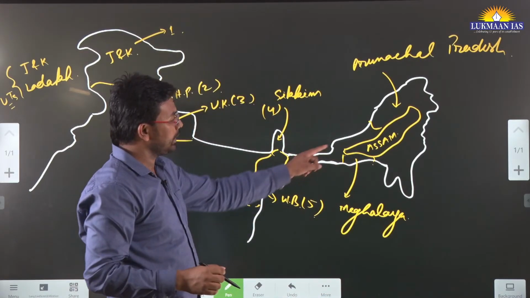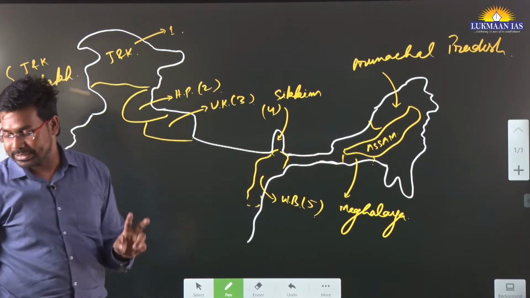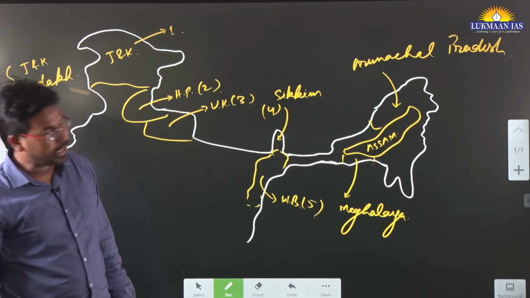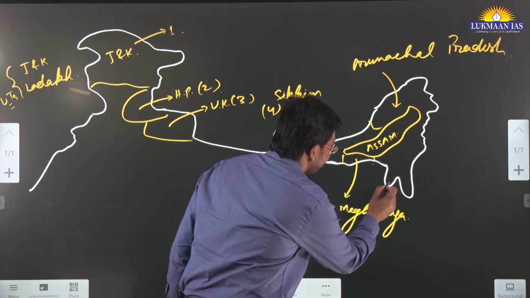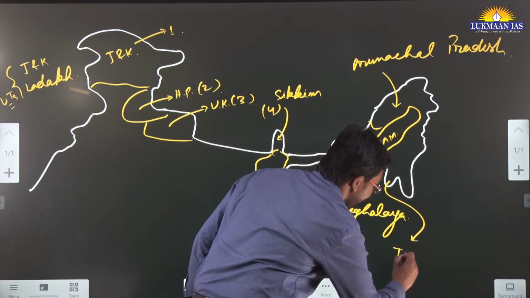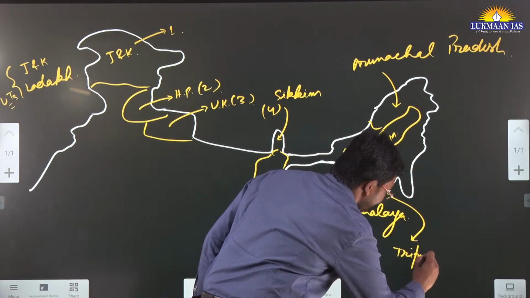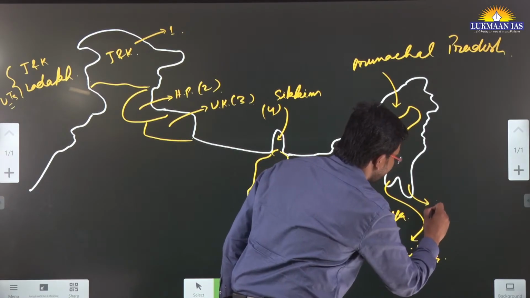Apart from Meghalaya, we have two more states. One of these states is Tripura, and the other is Mizoram.